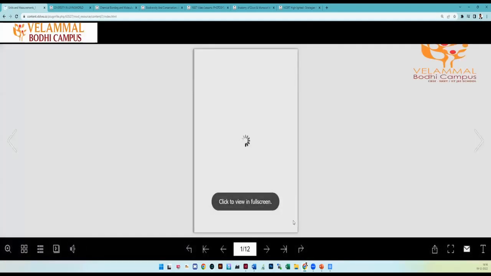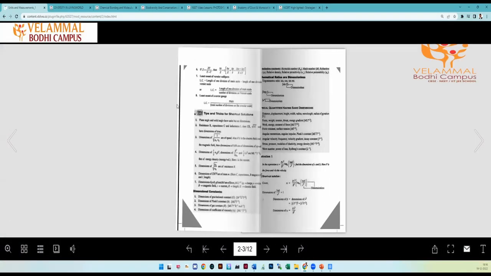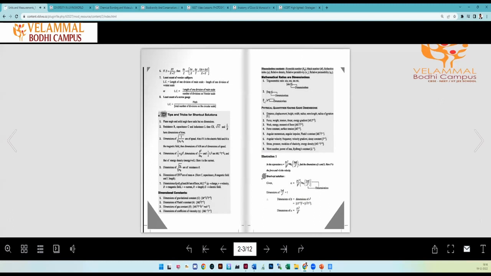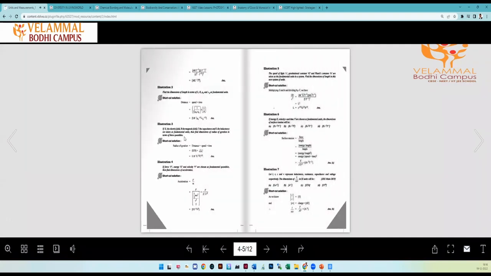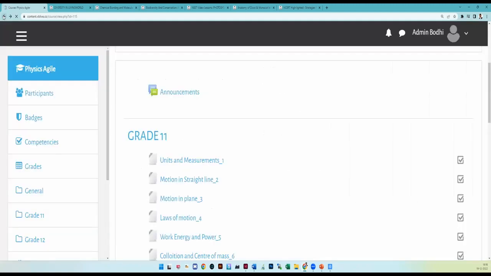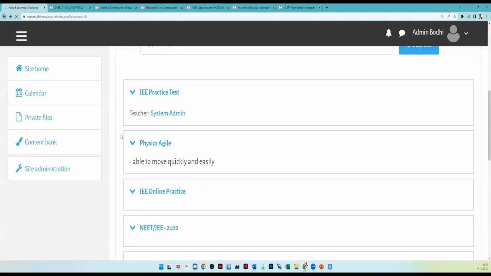There you will see how physics lessons are given, its formulas, and an illustration for each formula, showing how to do the calculation with that formula. All the illustrations are given at JEE Mains level, so it is exclusively prepared for JEE students.